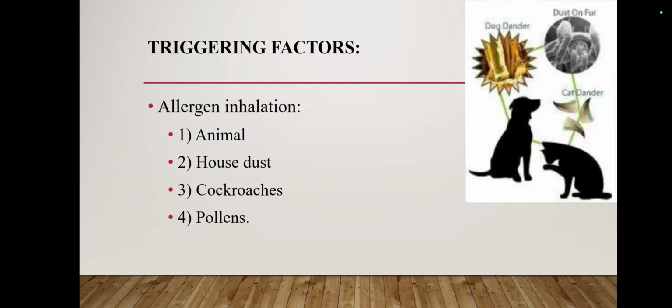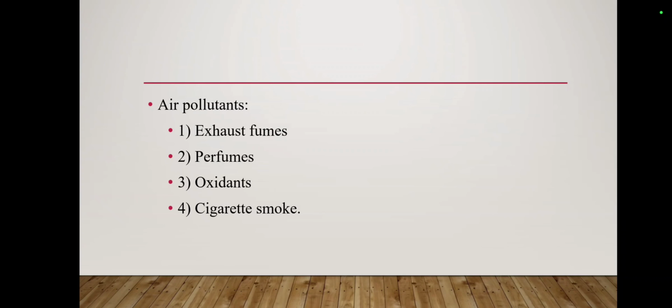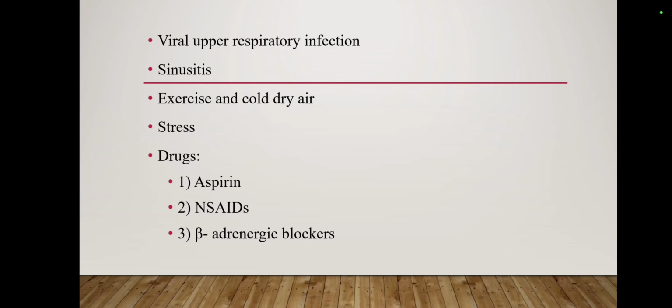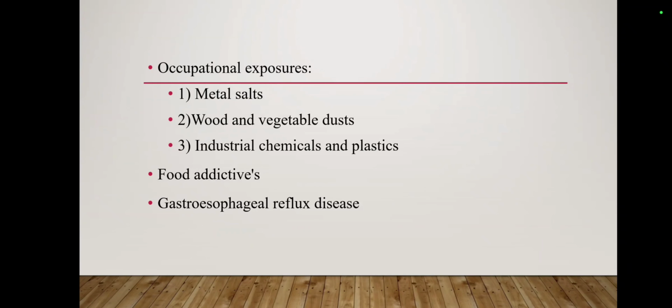Let's classify the triggering factors of asthma. The first one is allergen inhalation, meaning allergens which we inhale and which trigger our asthmatic disease. These may include animal dander, house dust, cockroaches and pollens. Others are air pollutants, meaning exhaust fumes, perfumes, oxidants, and cigarette smoke. Viral upper respiratory infection and sinusitis may cause an asthmatic attack. Exercise and cold dry air, stress, and even drugs such as aspirin, NSAIDs, and beta adrenergic blockers may all cause asthmatic attacks.